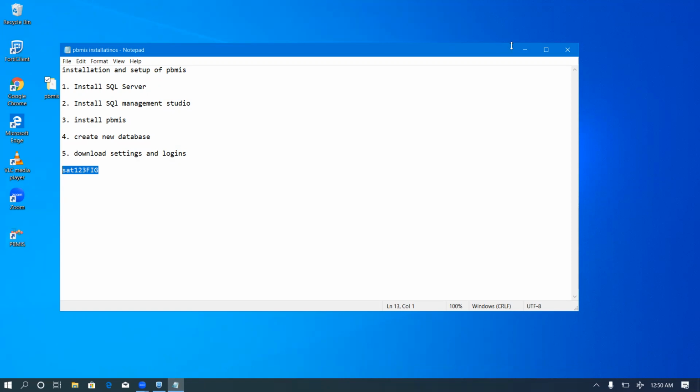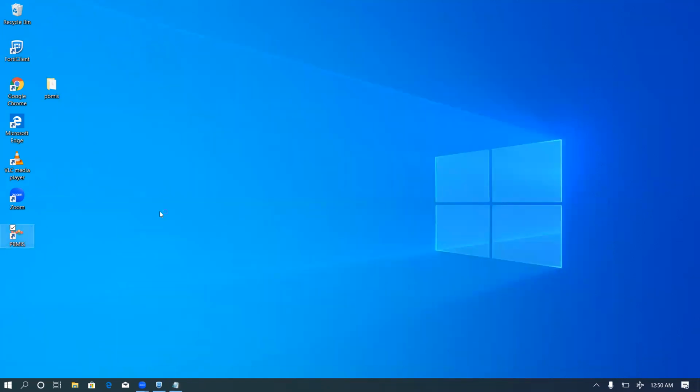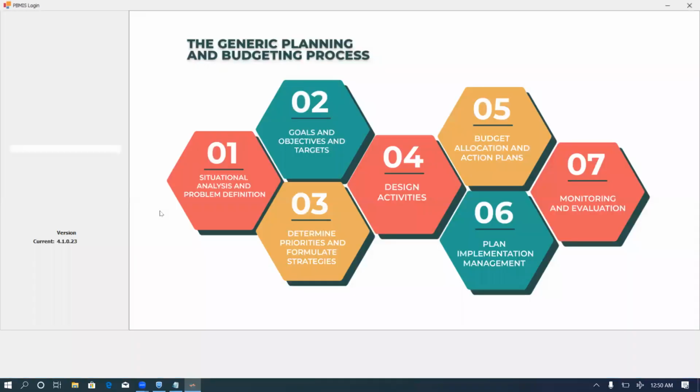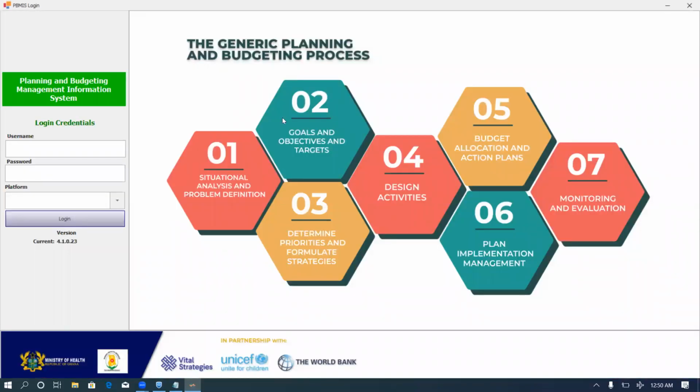To do that, I would double click the Pbmis icon. Then I will type my BMC username or password. For the purposes of this training, I am using the BMC username for PPME headquarters. The password and the username are the same. Then for the platform, I will click on online mode and login.